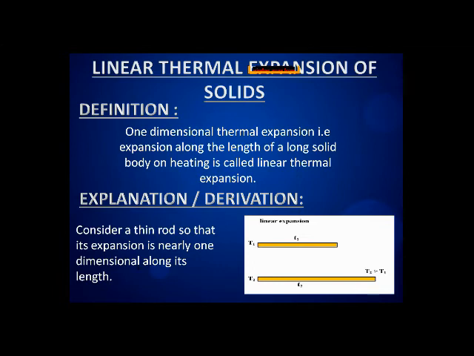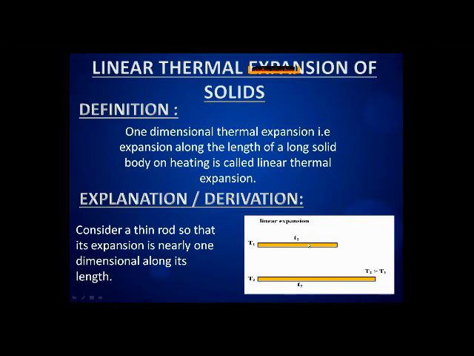Now here we have the explanation and derivation. Consider a thin rod so that its expansion is nearly one-dimensional along its length. Let's suppose we are taking a thin rod. First, the ground temperature or our environmental temperature is represented by T1, and the original length is said to be L1.